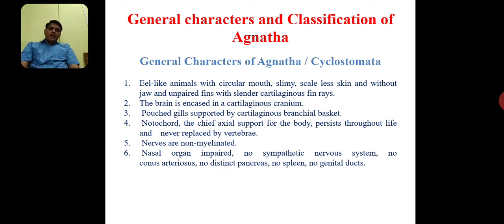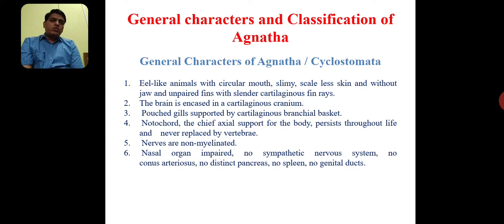Conus arteriosus is the part of the heart which is mostly present above the right ventricle, and it is involved in the circulation of blood. This part of the heart, called the conus arteriosus, is not developed in the Agnathans. Right from the amphibians, we have this conus arteriosus. No distinct pancreas. We know the functions of the pancreas. It is both endocrine and exocrine, and is involved in digestion along with hormonal regulation. And no spleen is there, no genital duct.